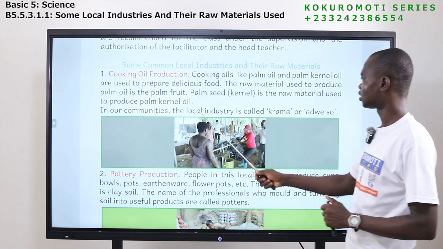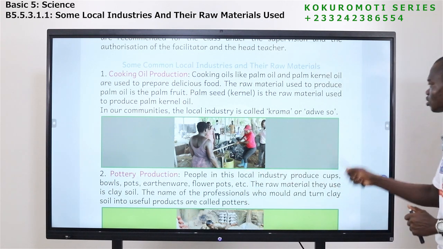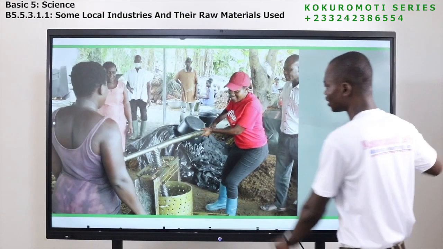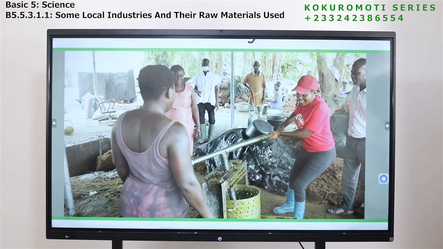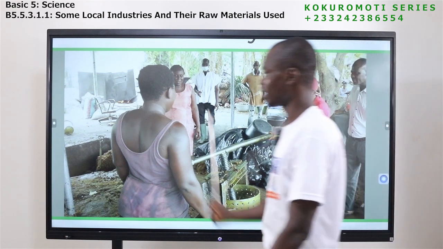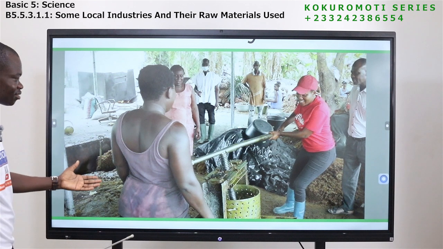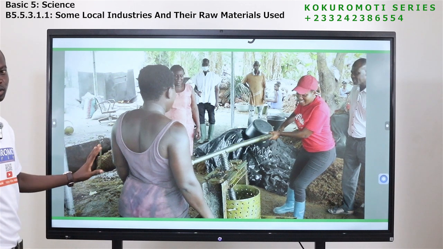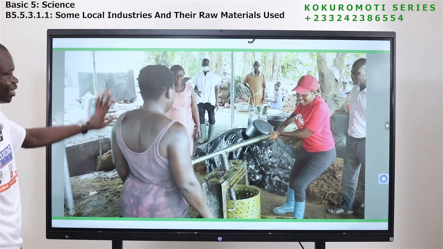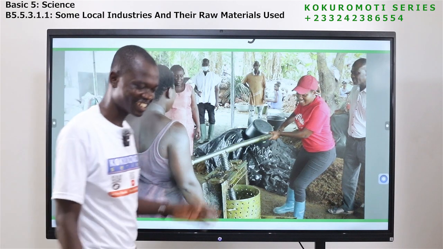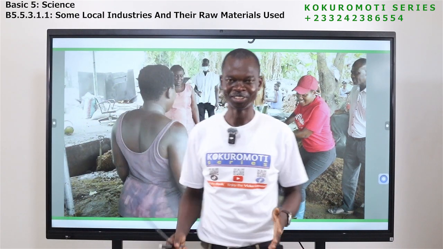In our communities, the local industry is called krama or adjenso. Have you seen? This is where cooking oil is produced. So the name for this area or industry is krama or adjenso.